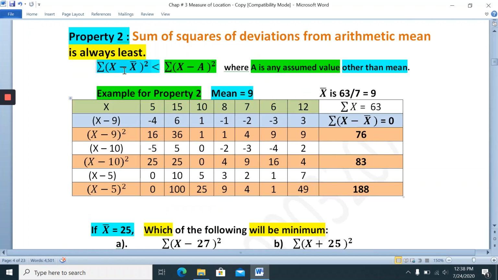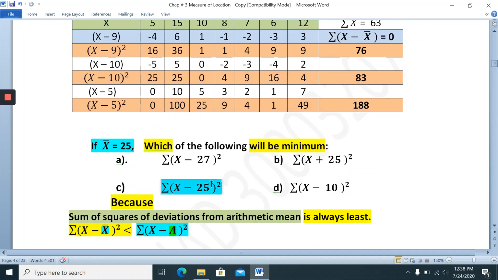Here it is x minus mean, where the mean is 25, and here it is x plus mean, but with plus the actual property is x minus mean. This is the least answer. Which of the following will be minimum?